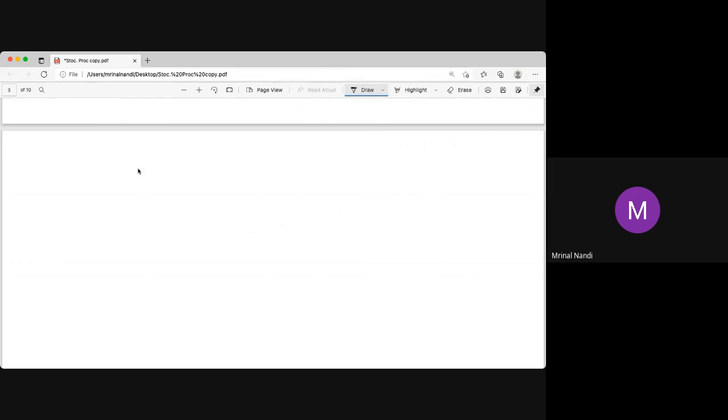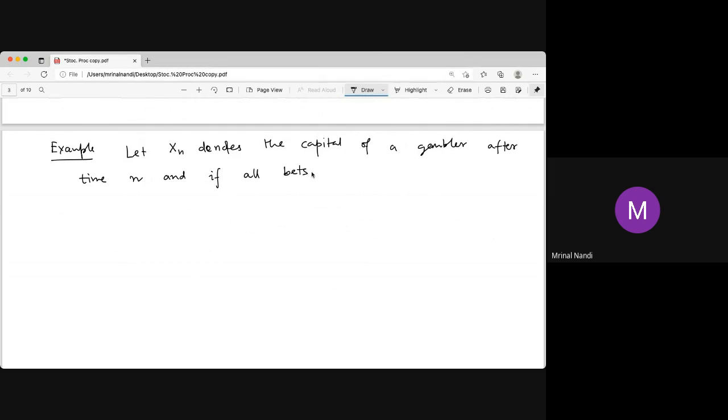So what are other examples of Martingales? Let's look closely at this example. Let Xn denote the capital of a gambler after time n, and all bets are fair.